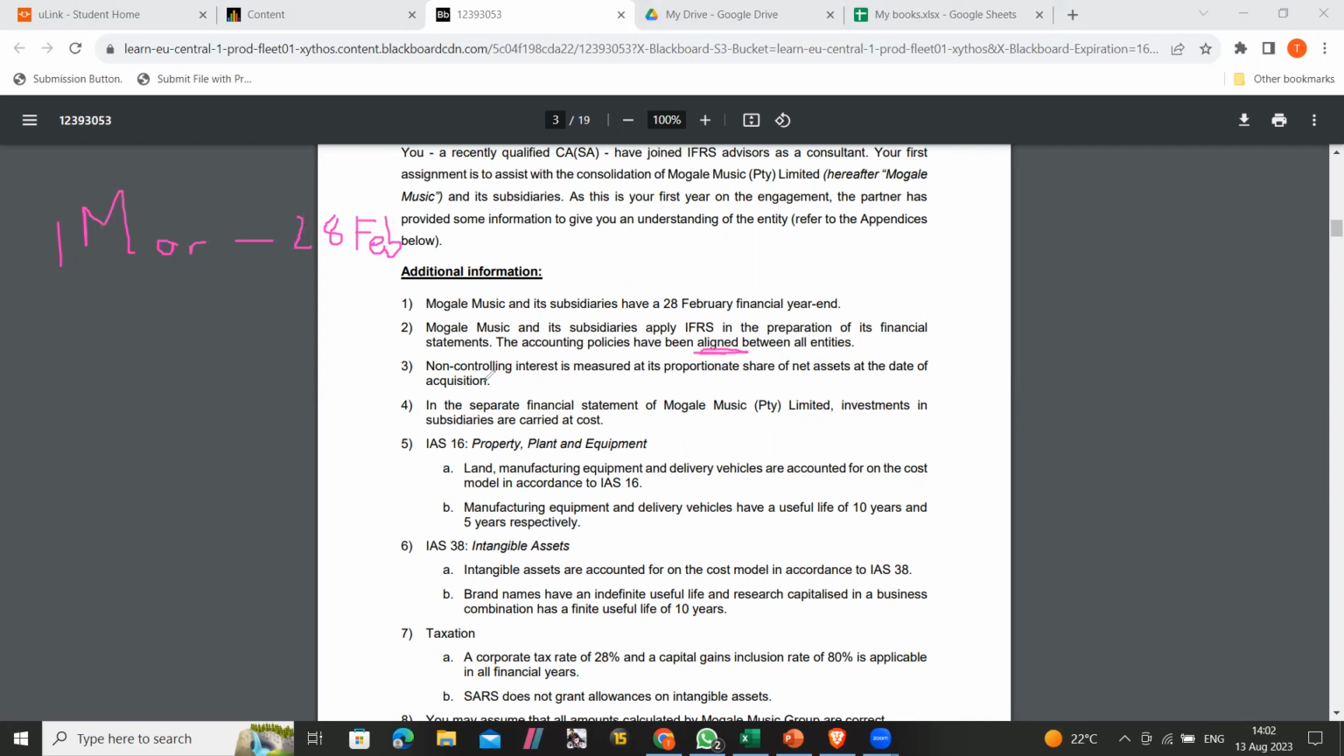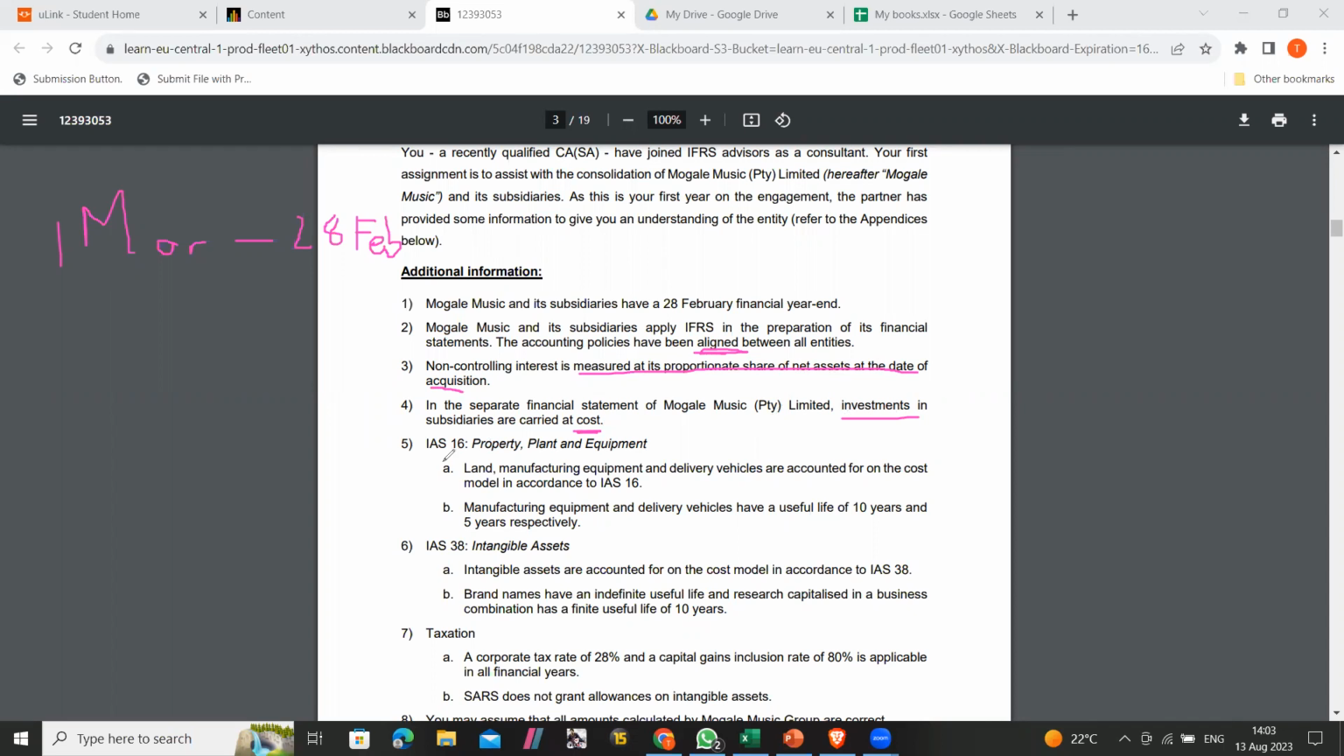And then non-controlling interest is measured at its proportionate share of net assets at the date of acquisition. So it's not at the fair value. It's measured at the net proportionate share. So not the fair value. And then in the separate financial statements of Mohale Limited, investments are carried at cost. Okay, so we already know this one.